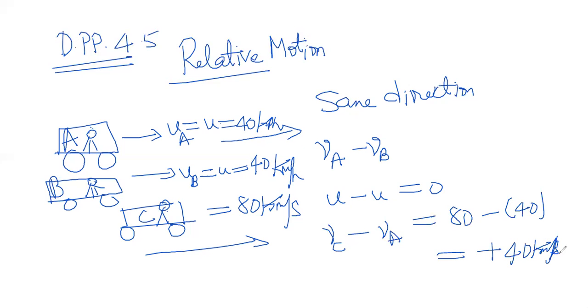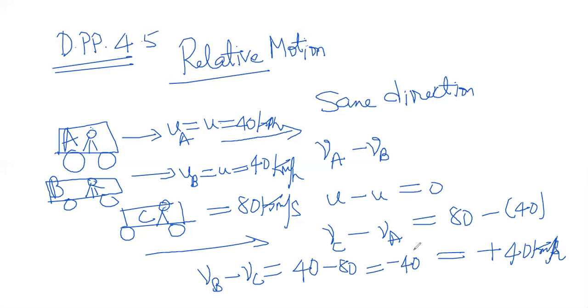Is this understood? I think this is very easy to understand. Now, what is the relative velocity as felt by this person? What would that be? VB minus VC is equal to what? 40 minus 80 is how much? Minus 40. Is this understood by both of you?